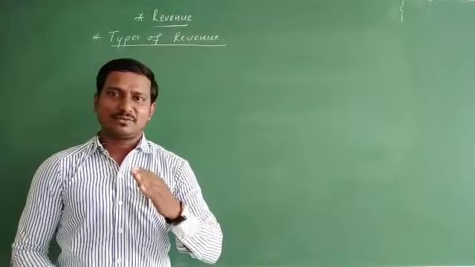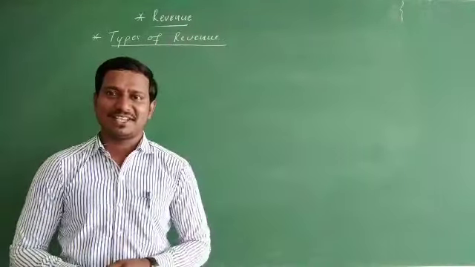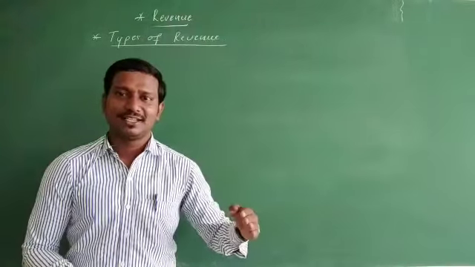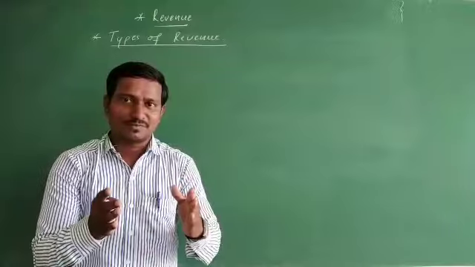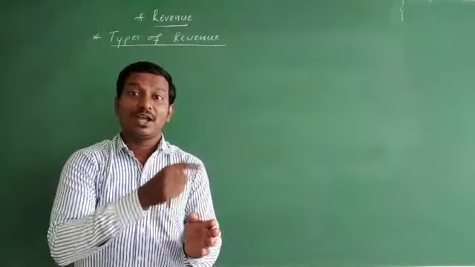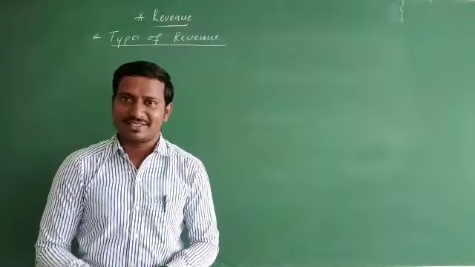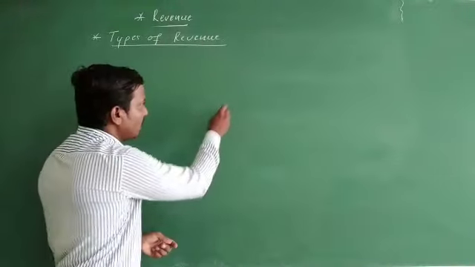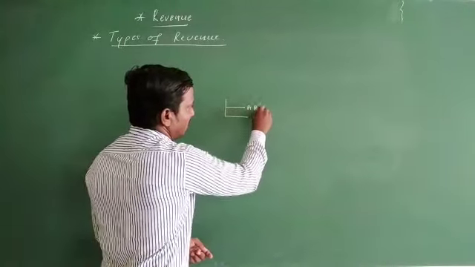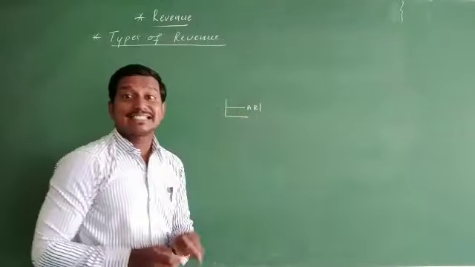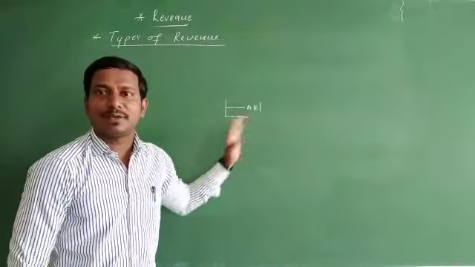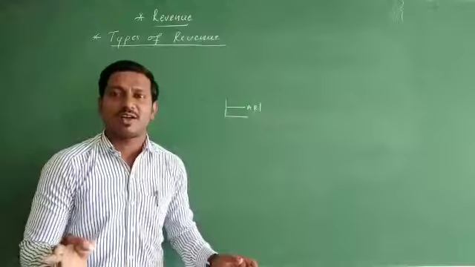Well, in the last class we were discussing the different classifications or types of revenue. We have discussed the total revenue and the average revenue, and we came to the conclusion of how the average revenue curve will be horizontal to the OX axis, due to the assumption that the price in perfect competition is constant.